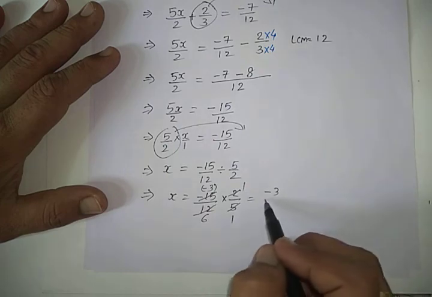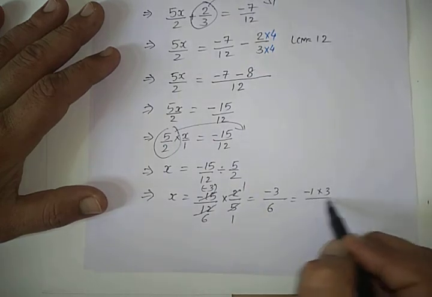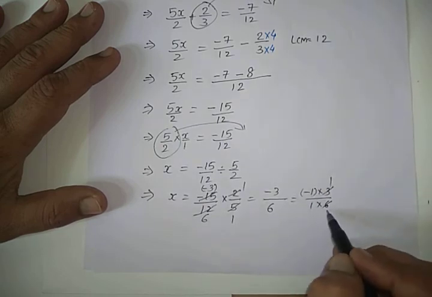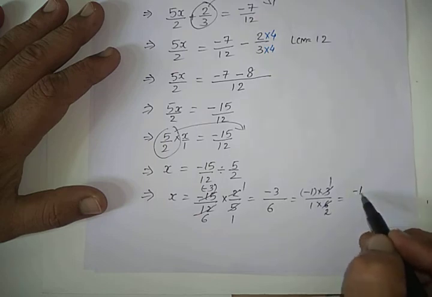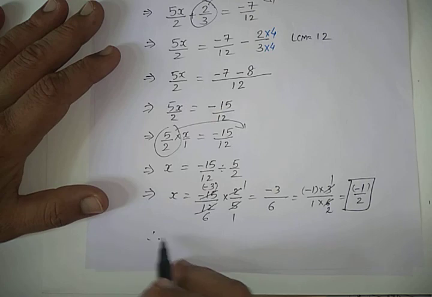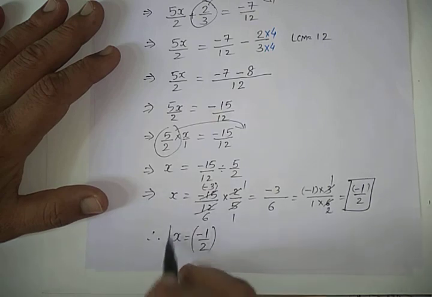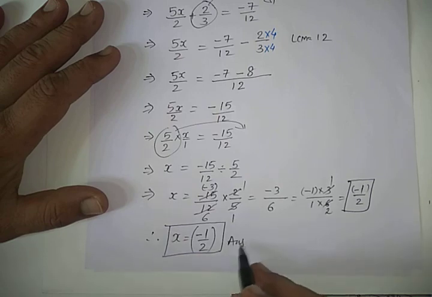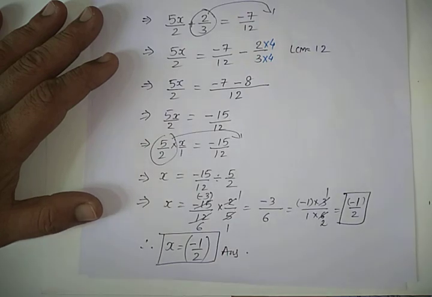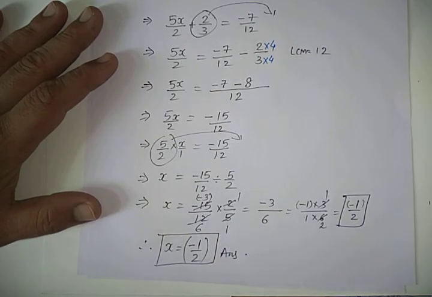Again it can be cut upon 6. Still we can reduce to minus 1 into 3 and 1 into 6. Cut कर सकते, 3 ones are 3, 3 twos are 6. So I am getting minus 1 upon 2 as the answer. Therefore x is equal to minus 1 by 2. And that rational number what we were searching is minus 1 by 2. Hope so this 13 sum clear to you, and we proceed for the next.